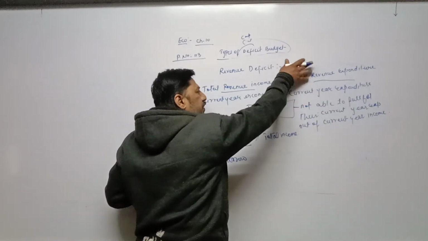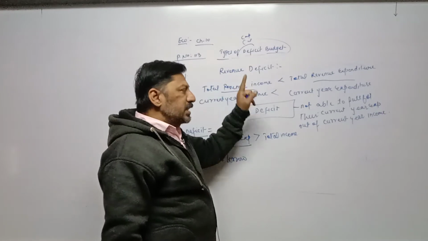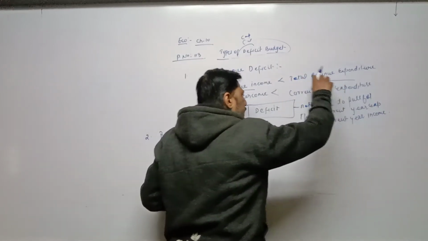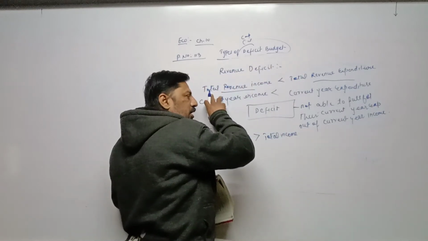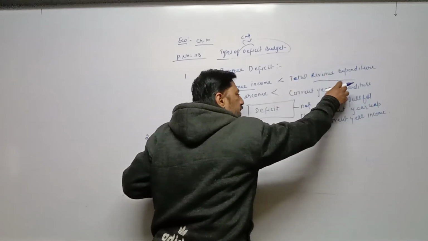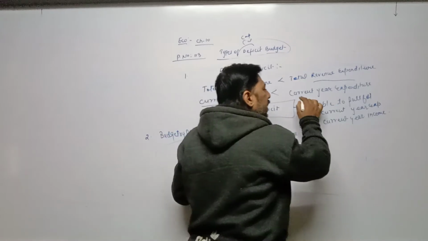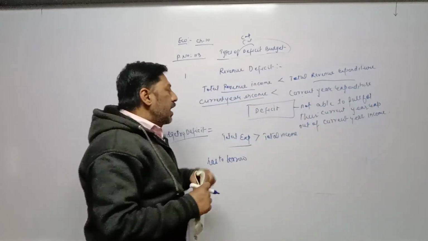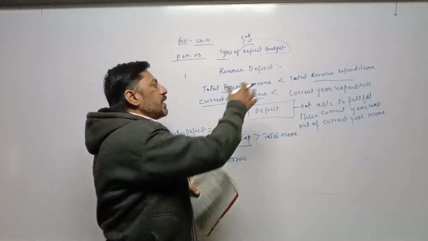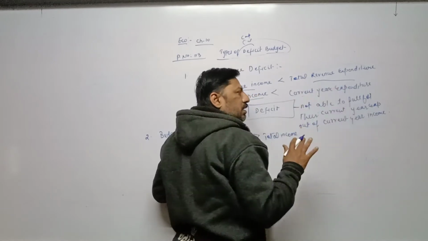In case of revenue deficit, one important point: it is clear that current year expenditure is more and current year income is less. It means government is not able to fulfill their current year expenditure out of this current year income. But it does not mean that they cannot fulfill their current year expenditure in a proper way. Out of current year earned income, they are not able to fulfill, but from capital income, they can fulfill this current year expenditure.